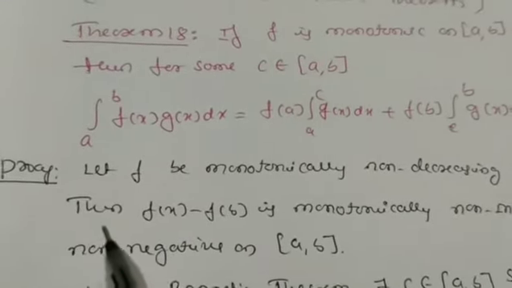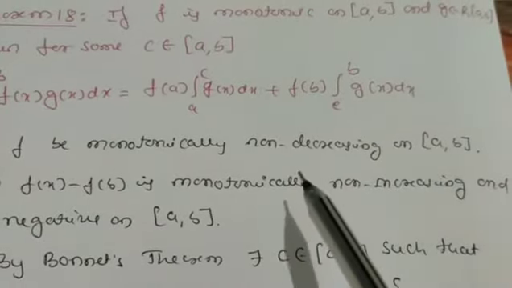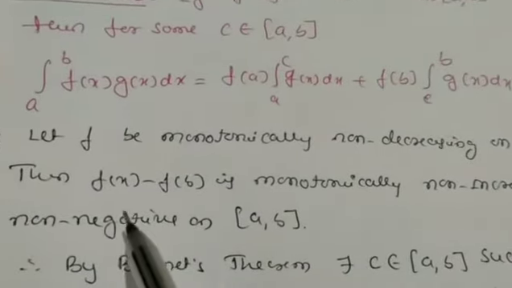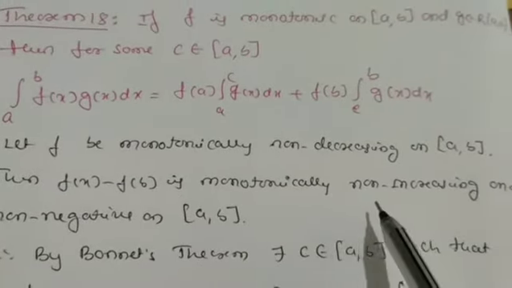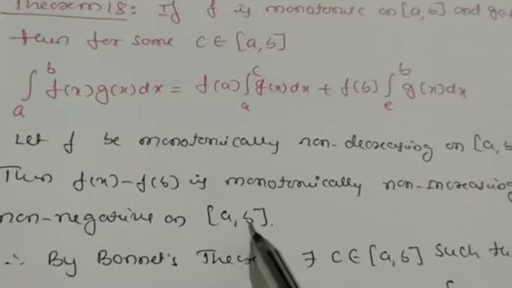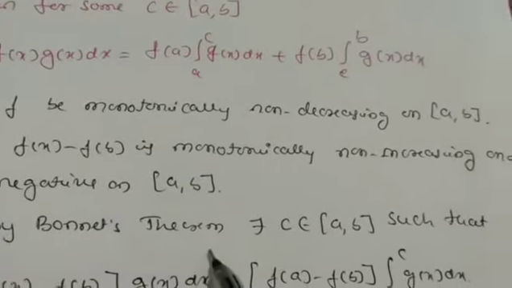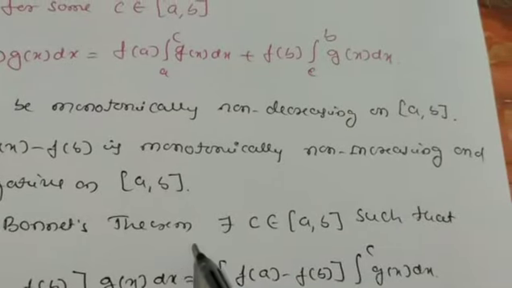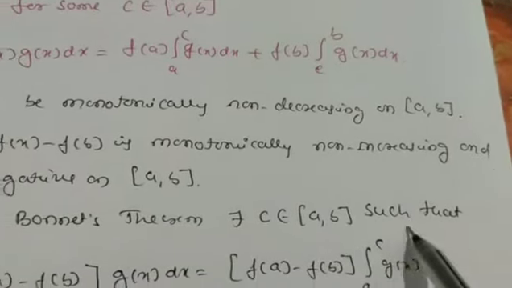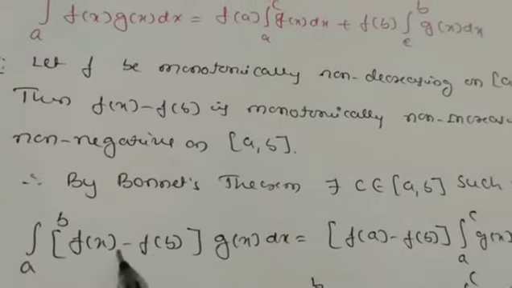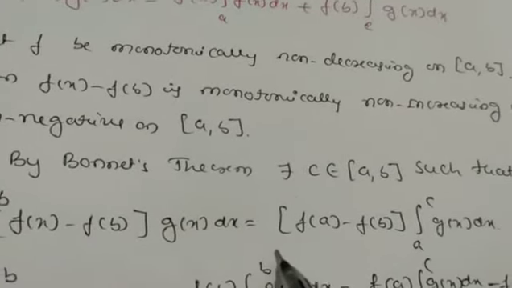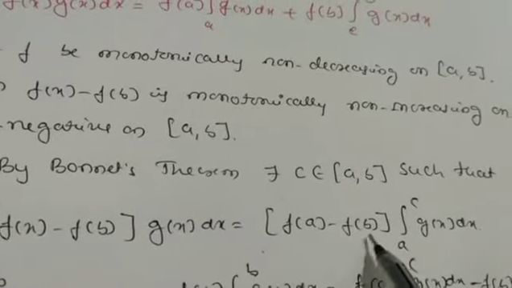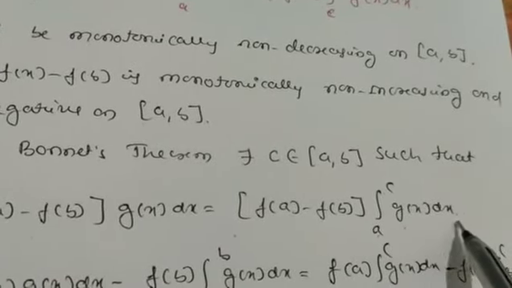Take the proof. Let f be monotonically non-decreasing on [a, b]. Then f of x minus f of b is monotonically non-increasing and non-negative on [a, b]. Therefore, by Bonnet's theorem, there exists c belonging to [a, b] such that the integration from a to b of f of x minus f of b, into g of x, in place of f of x let us take this one here, is equal to f of a minus f of b times the integration from a to c of g of x dx. So this is the statement of Bonnet's theorem.